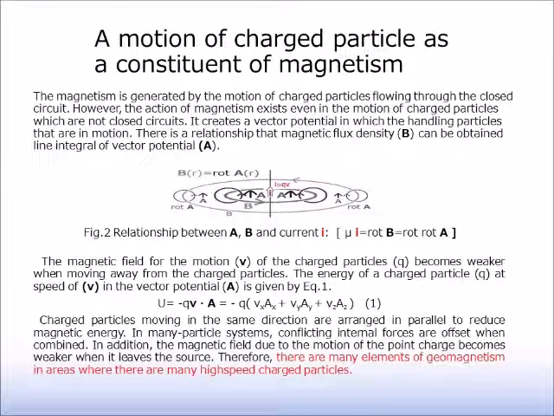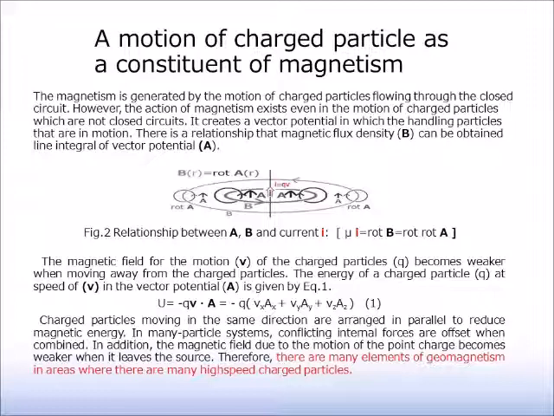The magnetism is generated by the motion of charged particles flowing through a closed circuit. However, the action of magnetism exists even in the motion of charged particles which are not closed circuits. It creates a vector potential in which the particles are in motion. There is a relationship that the magnetic flux density B can be obtained by the line integral of the vector potential A.